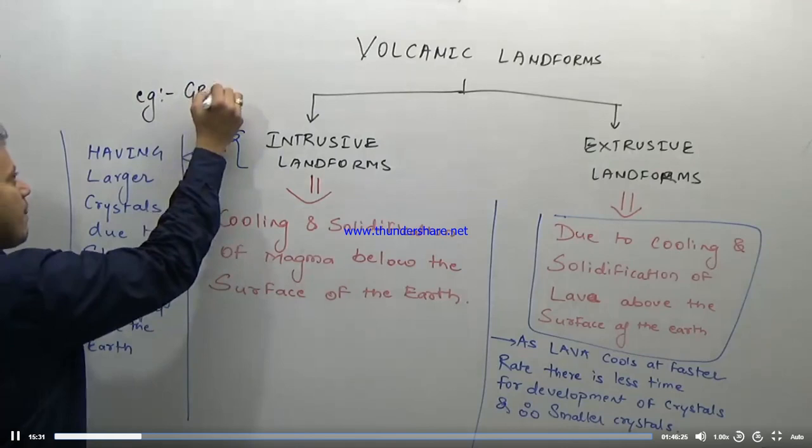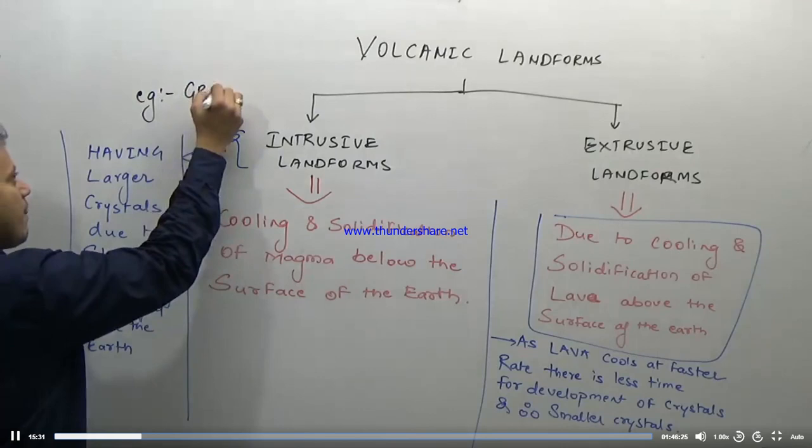So the volcanic landforms again are divided on the basis of their location into the intrusive landforms and the extrusive landforms. Intrusive landforms are formed due to the cooling and solidification of magma below the surface of the earth, while the extrusive landforms are formed due to cooling and solidification of lava above the surface of the earth. The intrusive landforms, because they are below the surface of the earth, are having larger crystals due to the slow rate of cooling of the magma, while the extrusive landforms are having smaller crystals because of the faster rate of cooling.